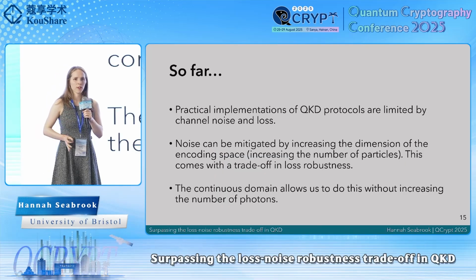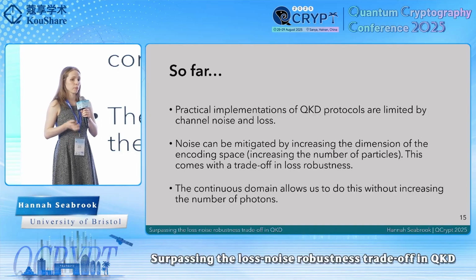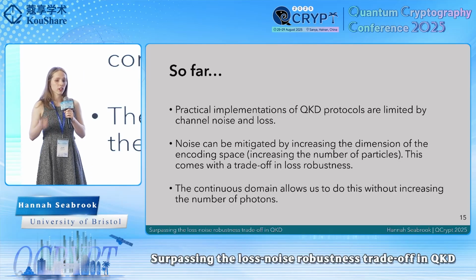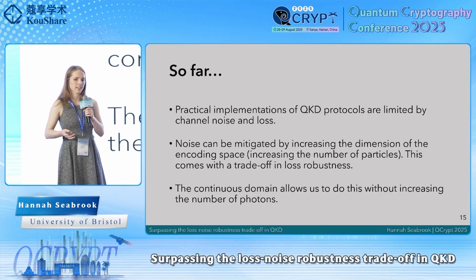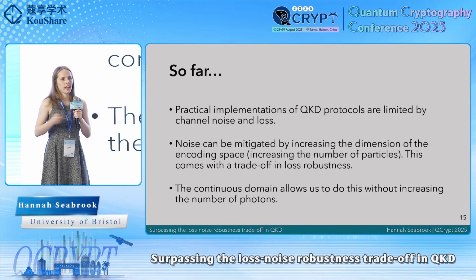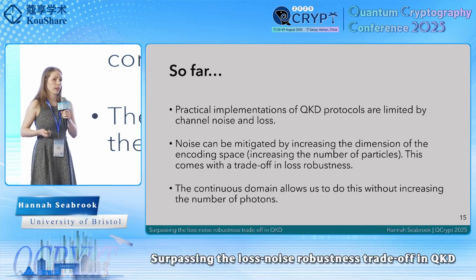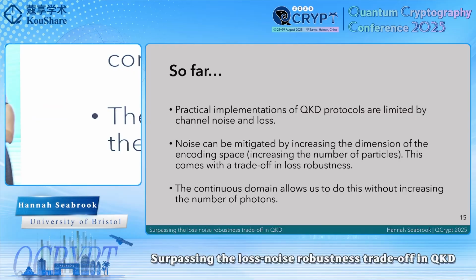Okay, so what have we seen so far? We've seen that practical implementations of QKD are limited by noise and loss. We've seen that noise can be mitigated by increasing the dimension of the encoding space, but this comes with a trade-off in the loss resilience. And now we've seen that by using the continuous domain, we might be able to do this without increasing the number of photons.